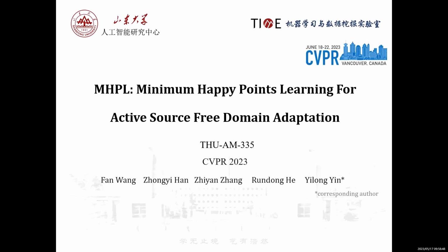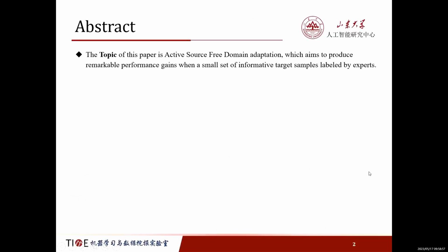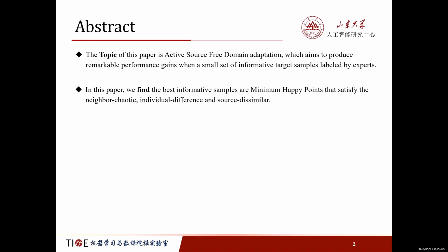I'm very glad to present our work, MHPL, Minimum Happy Points Learning for Active Source-Free Adaptation. The topic in our paper is Active Source-Free Adaptation, which aims to produce remarkable performance gains with a small set of active target samples. We find the best samples are minimum happy points that satisfy the neighbor chaotic, individual difference, and the self-discriminant.